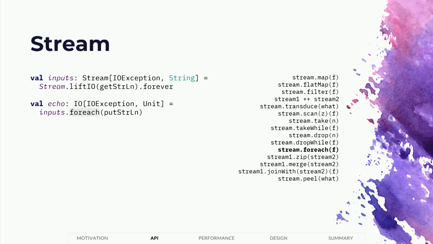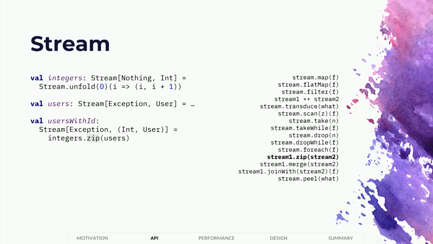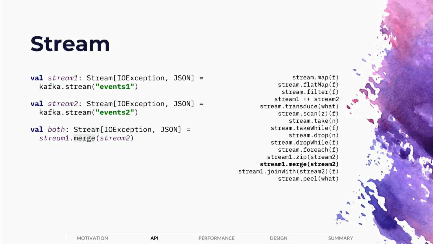If you'd like to apply an effect to each element of the stream as you go, we can use foreach for that. And you could also combine two streams together pointwise to create a newer, larger stream, which is composed of tuples of each of the two streams. And you could also interleave two streams together using the merge operator.